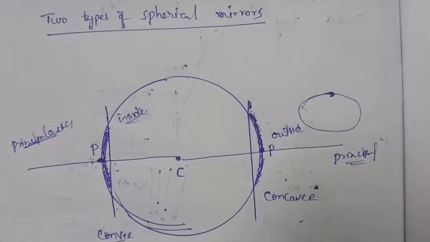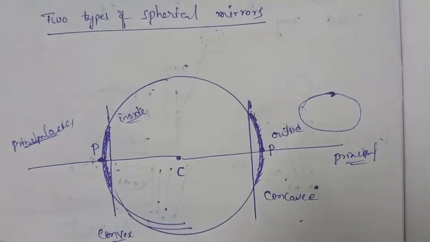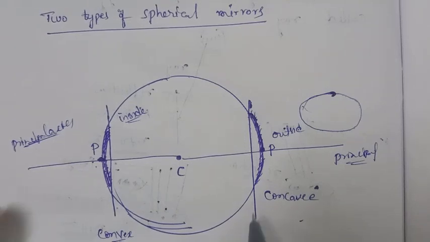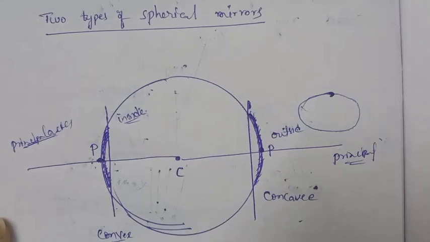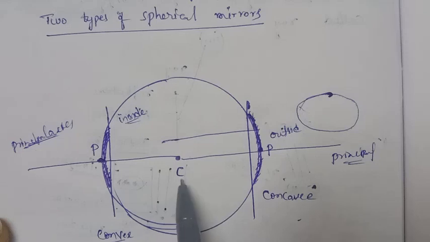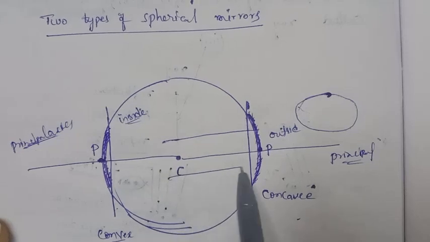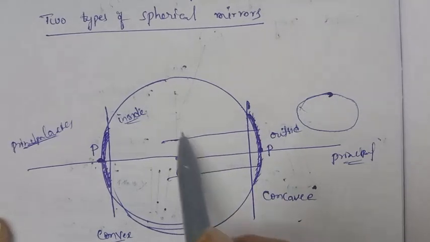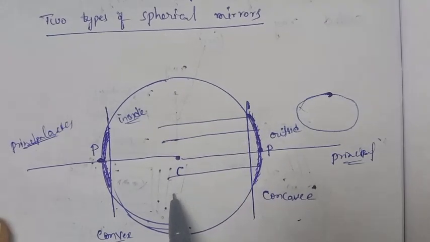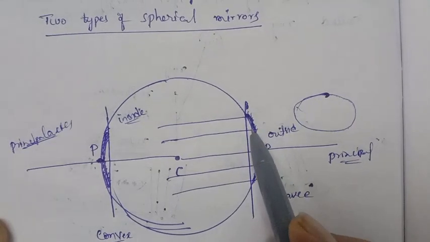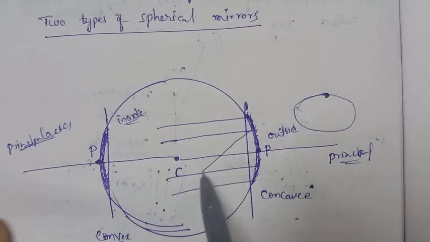Suppose a parallel beam of light is incident on this concave mirror and convex mirror. In the case of the concave mirror, it is a parallel beam of light, and here also a parallel beam of light is incident, and the rays will be reflected like this.